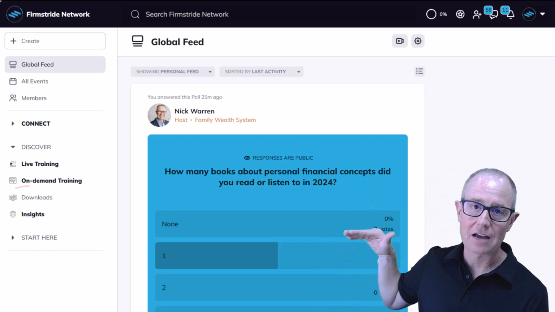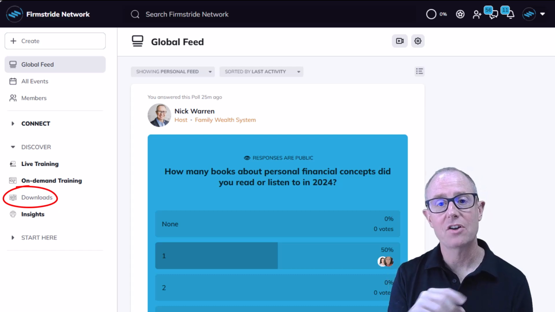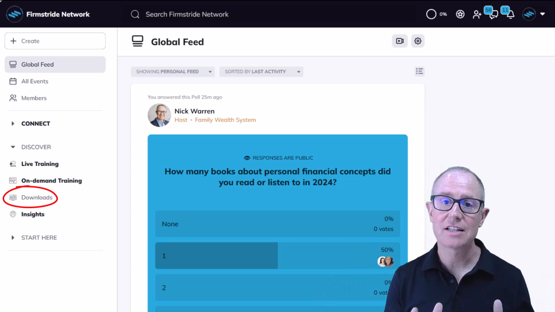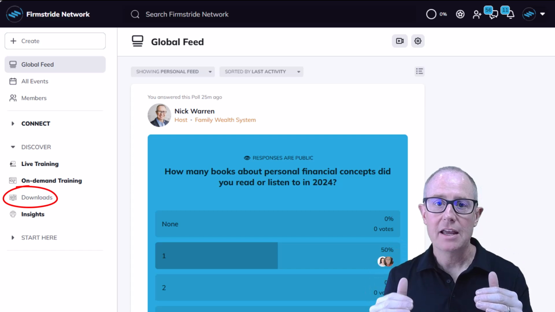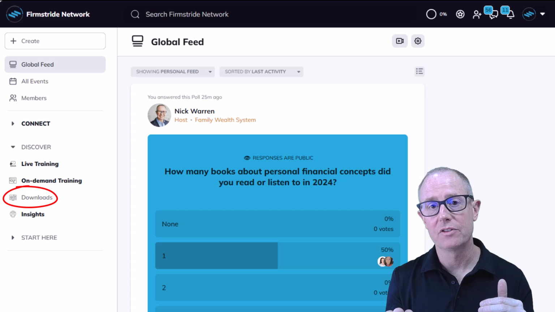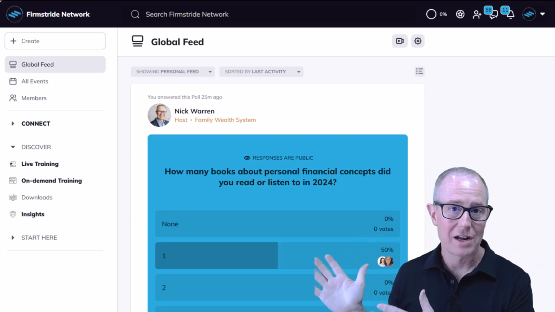Next is going to be the download section. When you click on the download section, this is where you access all of the templates in the whole global library. The classes link to these templates bit by bit, and so right when you're at that section of the class, you can click to download the template. But if you want to go to all the templates, they're right there as well.